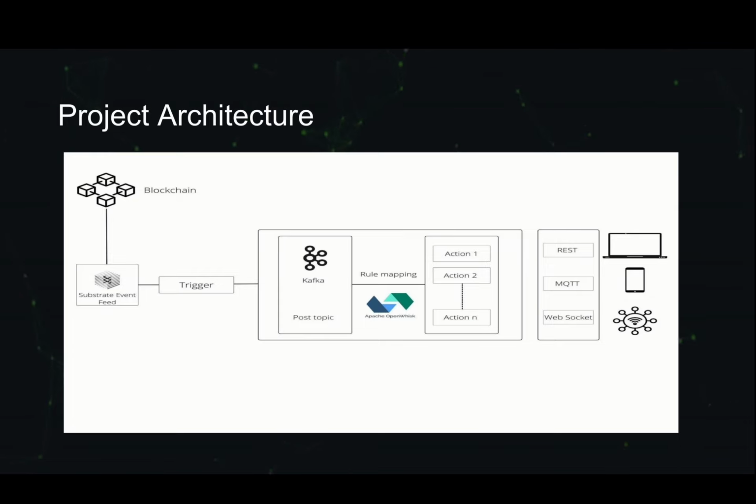OpenWhisk is an open source, distributed serverless platform. It has an event-driven architecture. The trigger will fire itself when a particular event comes from the substrate-based chain.